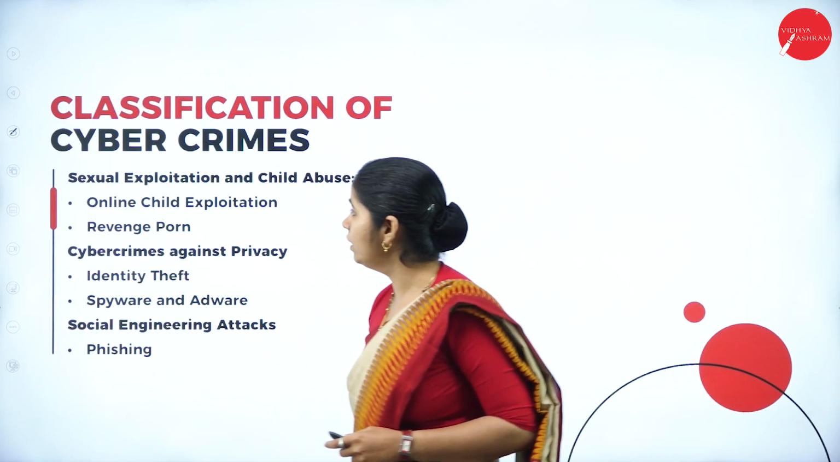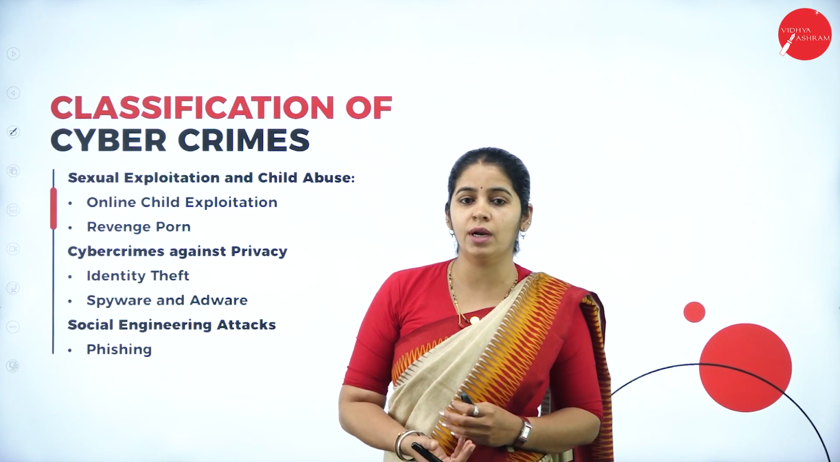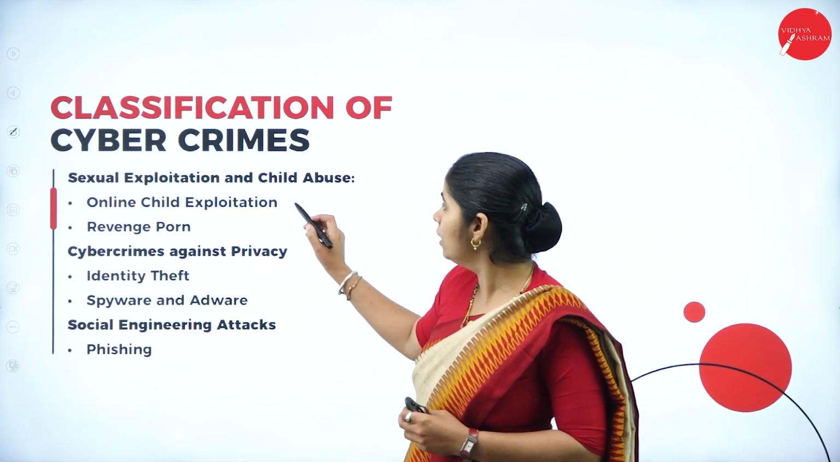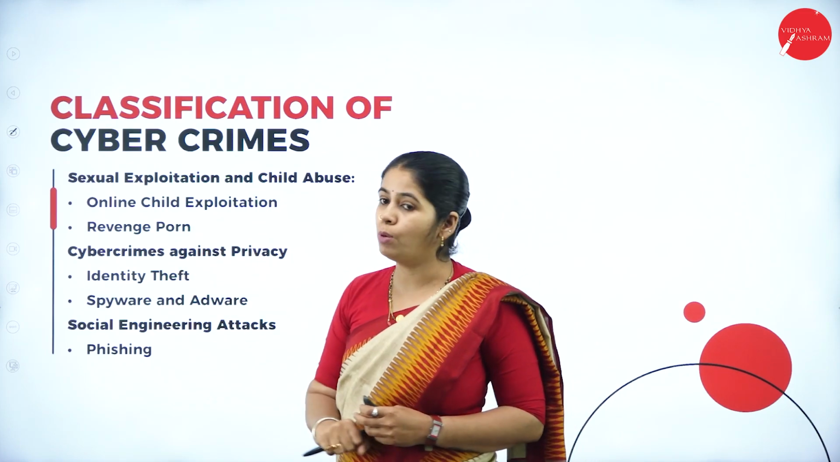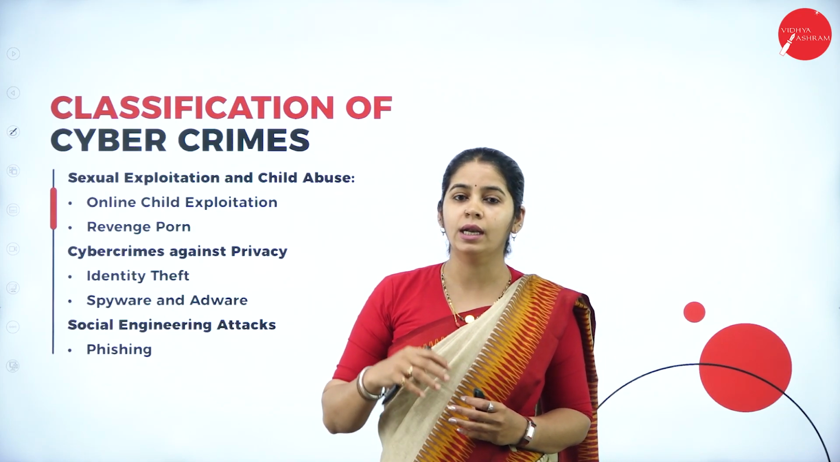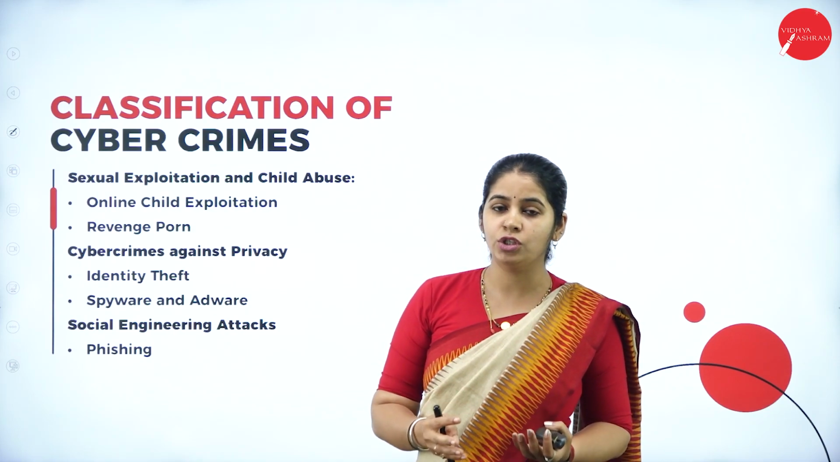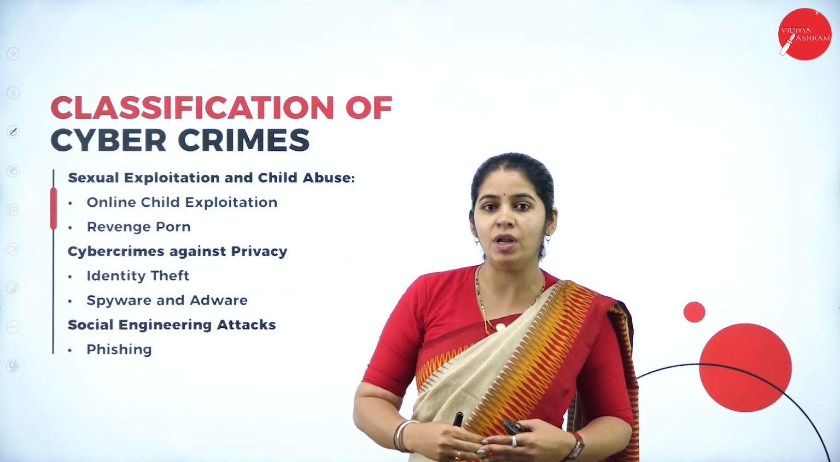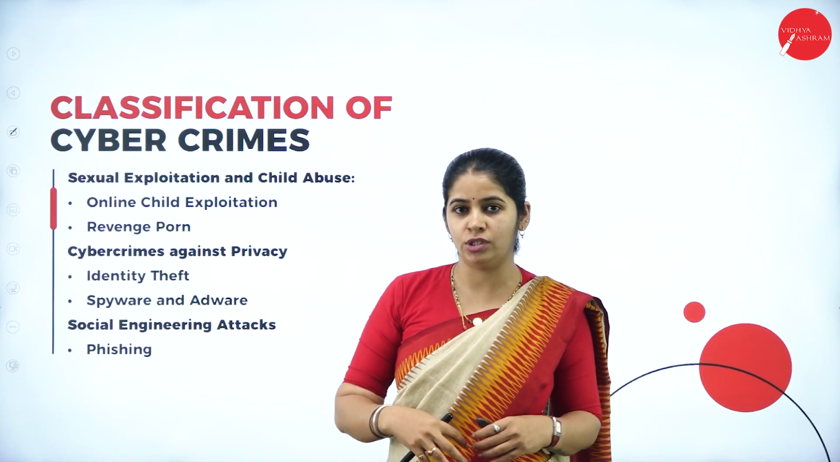Then what we have is sexual exploitation and child abuse. The next type of cybercrime we have is sexual abusement and child exploitation. What do you mean by child exploitation? Involving minors in crime that happens in the cyberspace. That is called child exploitation, willingly or unwillingly, by modifying or mentoring them to do such things.